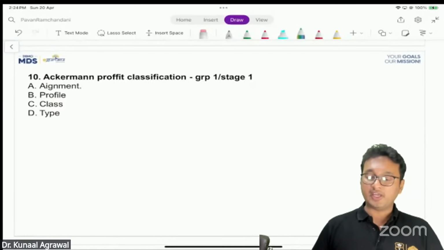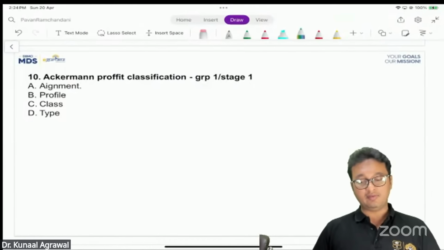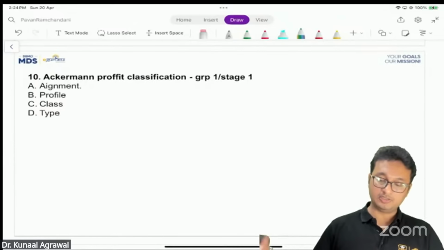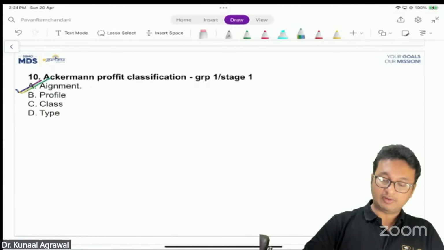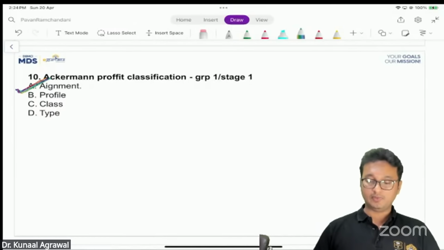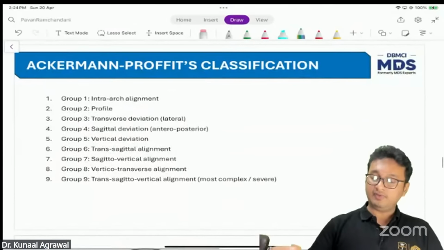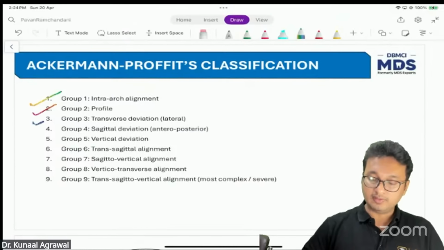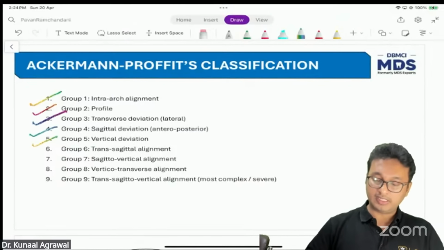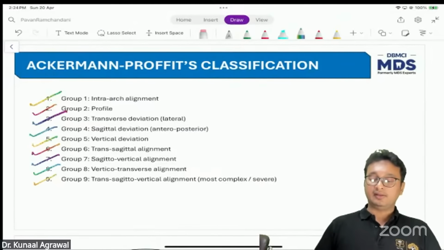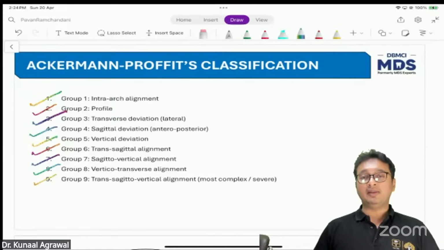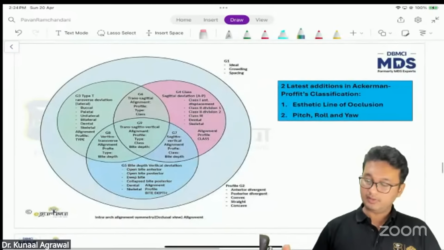Ackerman-Proffit classification, group 1, stage 1 is what? Again, we have one more question on the Ackerman-Proffit classification. We have discussed this earlier as well. Group 1 is intra-arch alignment. Group 2 is profile. Group 3 is transverse deviation, then sagittal deviation, vertical, trans-sagittal, sagittal-vertical, vertico-transverse, and finally the most complex, group 9, that is trans-sagittal-vertical alignment, in all three planes of space. We have discussed this again.